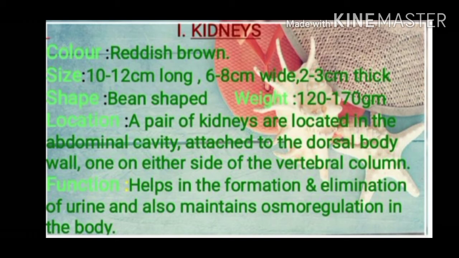Let us see the location. A pair of kidneys are located in the abdominal cavity attached to the dorsal body wall, one on either side of the vertebral column. Kidneys help in the formation and elimination of urine and also maintain osmoregulation in the body.